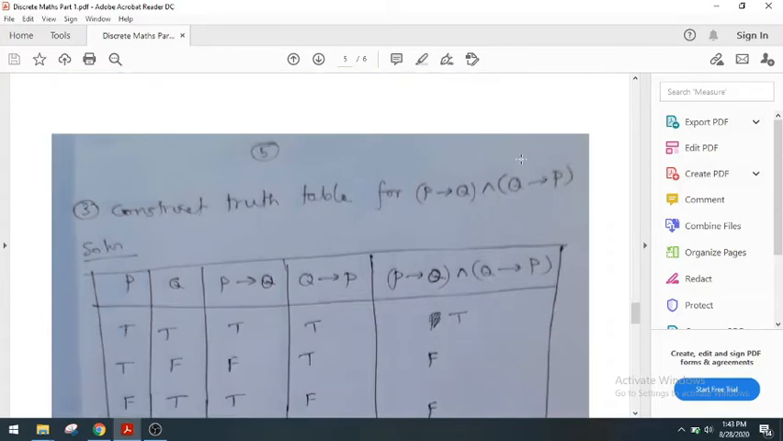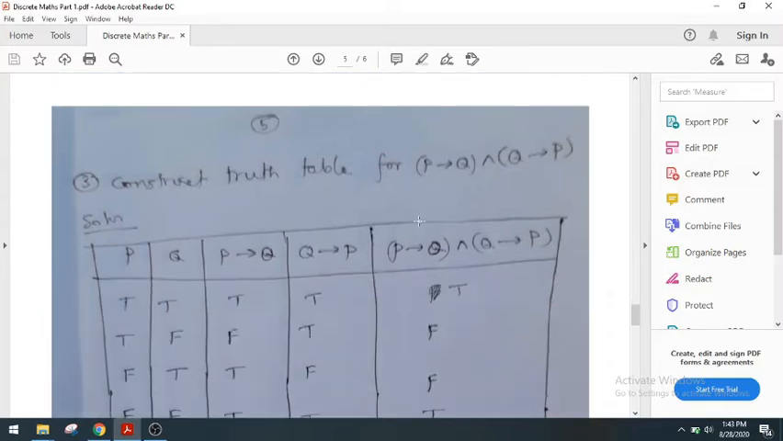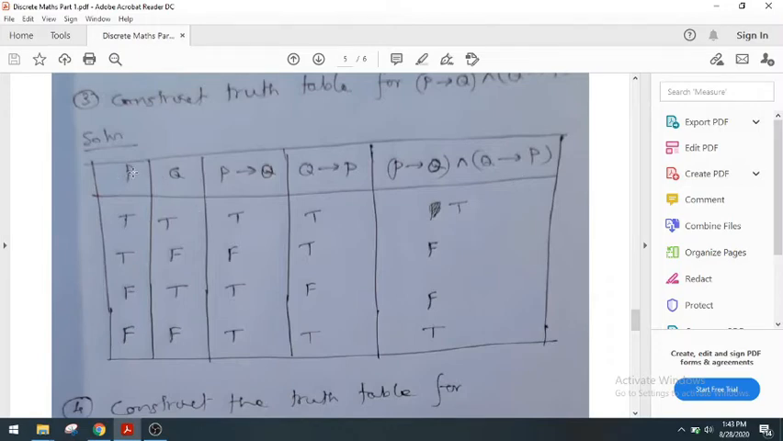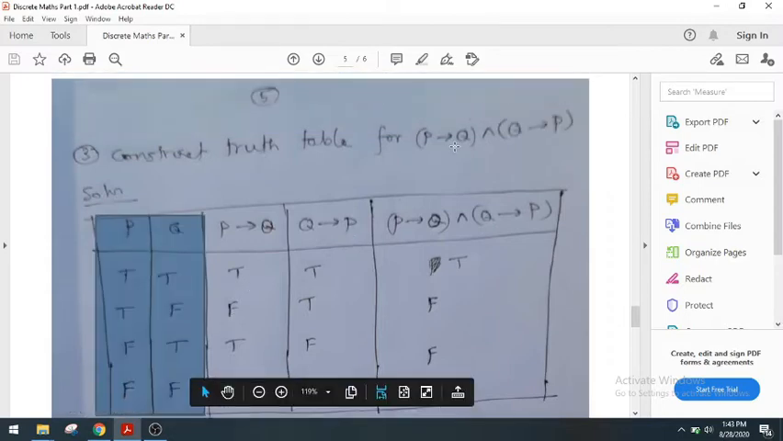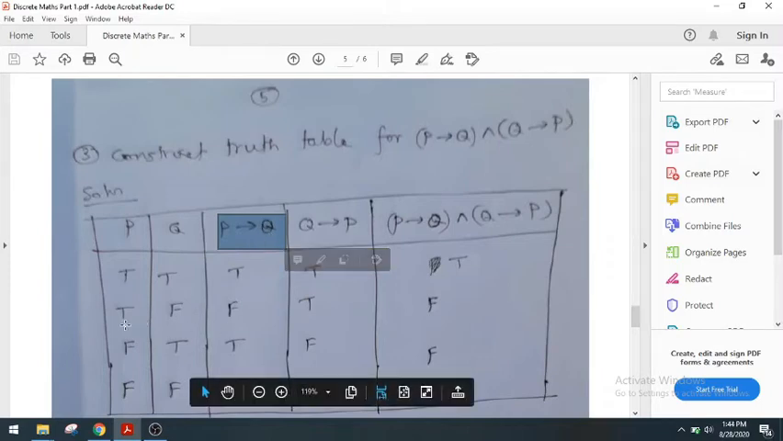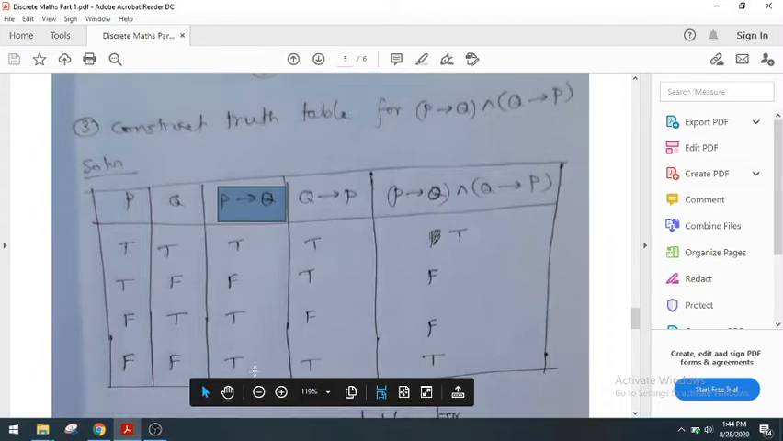Next, construct the truth table for (P then Q) conjunction (Q then P). Here we may write down P and Q in the usual way. Now we have to find out P then Q. P then Q means if there is T, F, then the answer is F, otherwise true. Look, in the second row only we have TF, therefore the answer is F, so the remaining are all T.